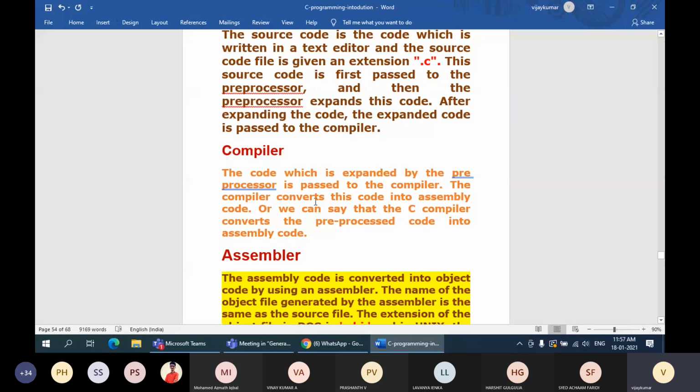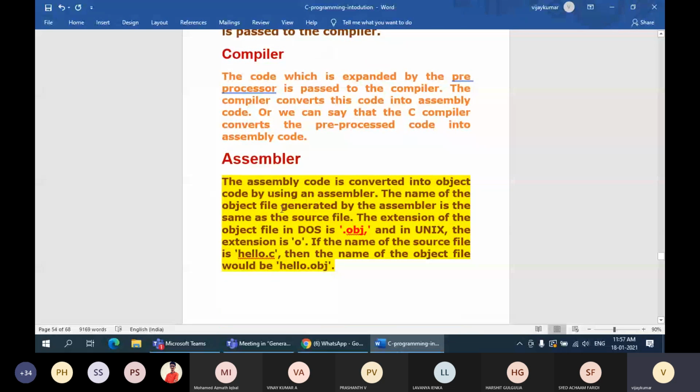Okay. After converting, what does the assembler do? As I said, it brings all the OBJ files together. The assembly code is converted into object code by using an assembler. The name of the object file generated by the assembler has the extension OBJ. I explained, right?